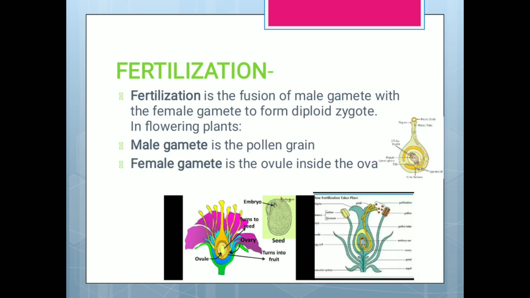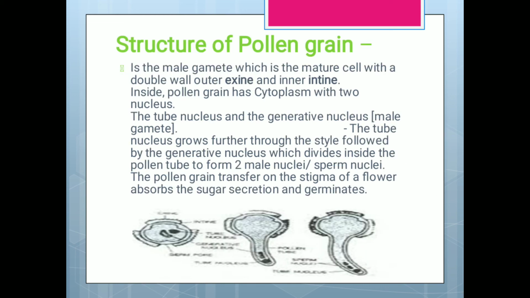Fertilization. Fertilization is the fusion of male gamete with the female gamete to form diploid zygote in flowering plants. The male gamete is the pollen grain and the female gamete is the ovule inside the ovary. So, let's see fertilization.